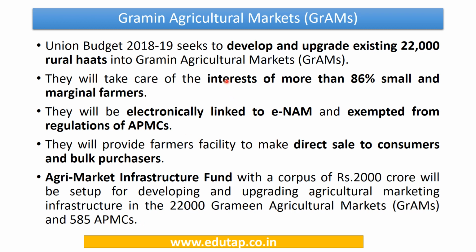So key facts which we have to take from this slide, they are that 22,000 rural haats are to be converted into GrAMs, and they are going to be catering to the needs of small and marginal farmers with electronic linkages to eNAM and exemptions from APMCs.